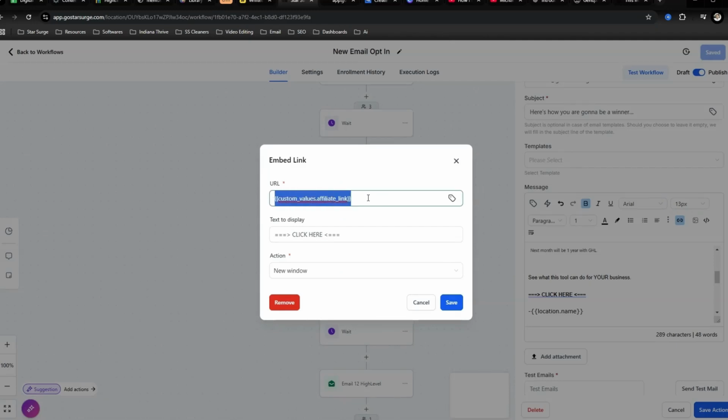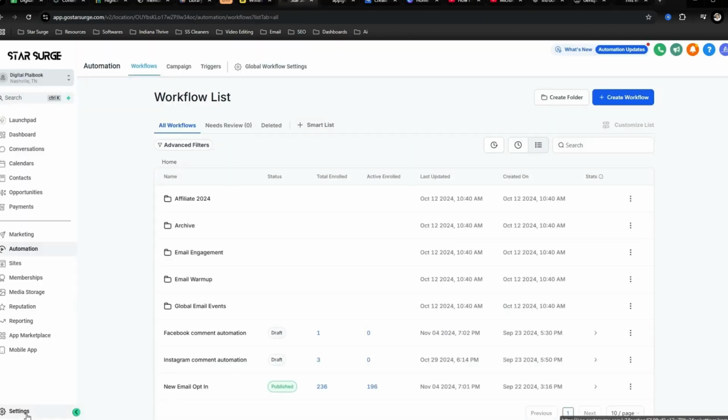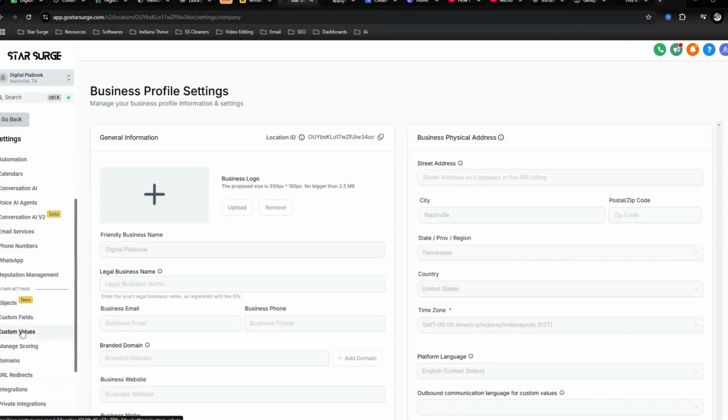But you see right here, there's a custom value. I put this custom value in here so that when people import their snapshot, my affiliate link would not be in that URL. So all you would need to do to make sure that your affiliate link is imported in this custom value is go back to settings, and there'll be a tab called custom values.